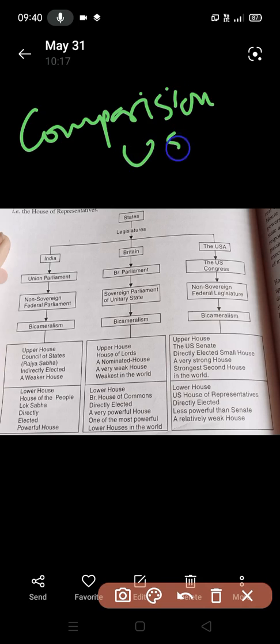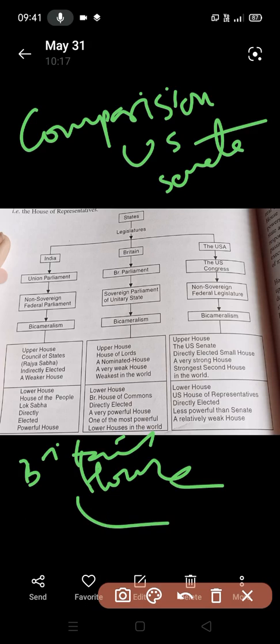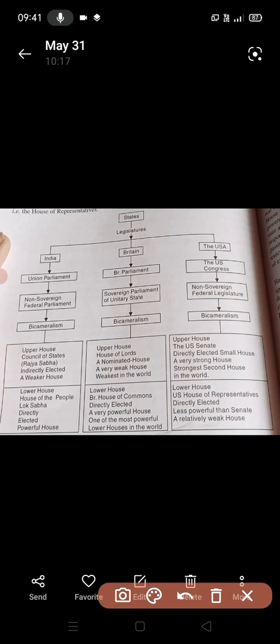Now we come to the last part of the chapter, which is the comparison between the US Senate, the Indian Rajya Sabha, and the British House of the Lords. In Britain, this House of the Lords is the second house. And we will also conclude that the US Senate is the most powerful second chamber in the world. You can see a picture on your screen. There we have the differences.